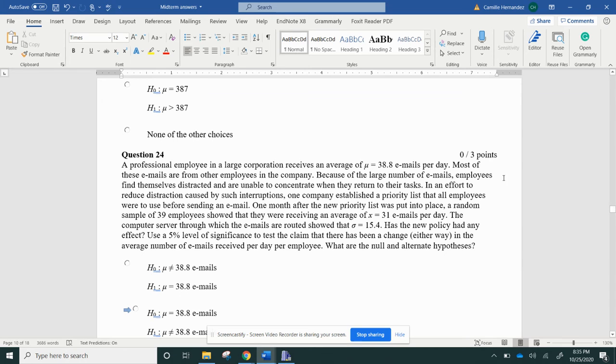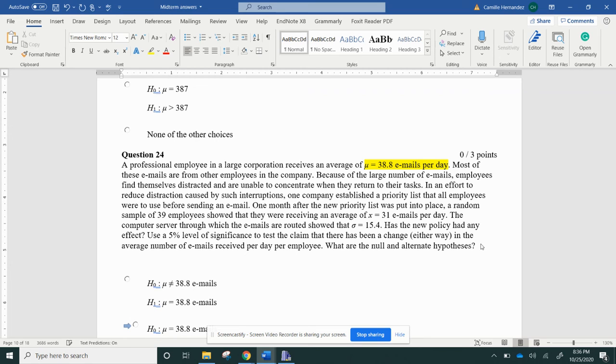All right. I don't care about what happened after the initiative. To do the hypotheses, I need to know what the original claim was. And this was the original claim. The employees were getting 38.8 emails a day. They didn't say if they believed it was greater than or equal to or less than. So I'm just going to do, they just want to see if there's a difference. So the null, again, this is a mean, equals 38.8.